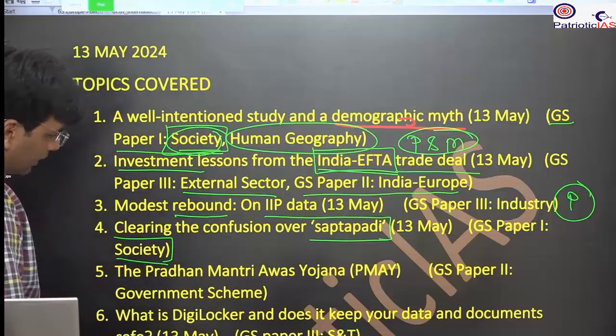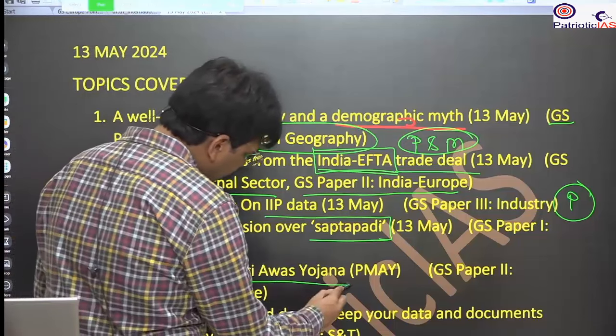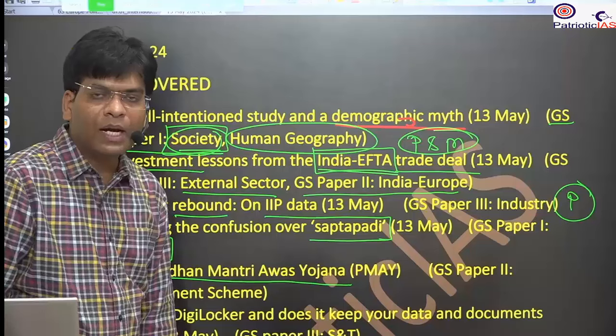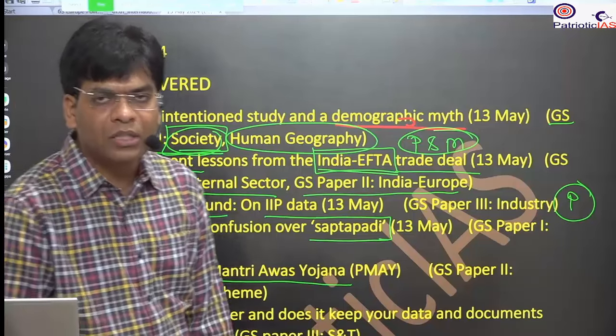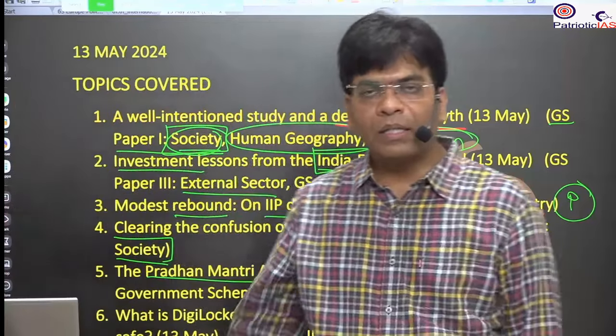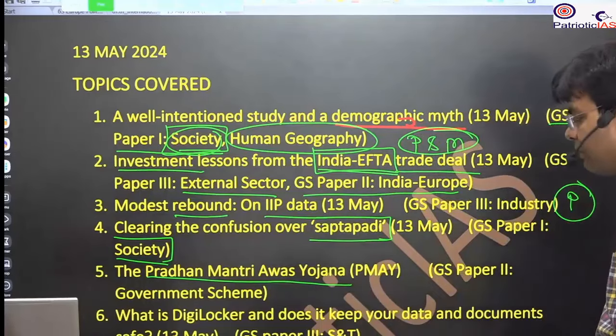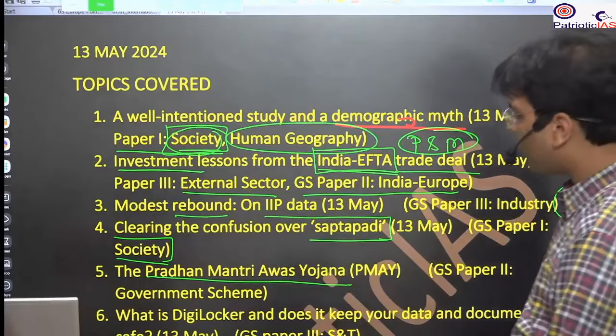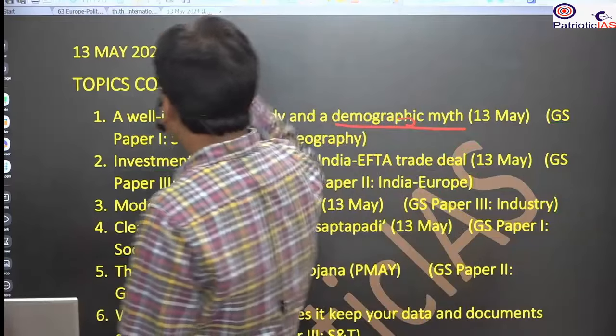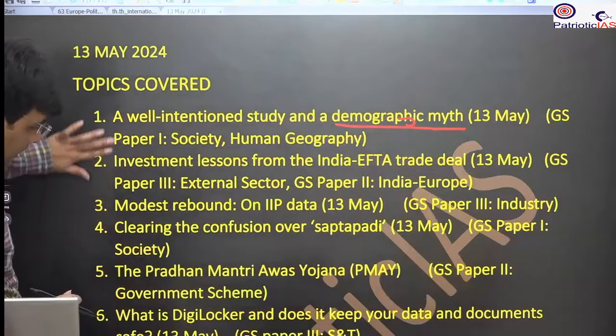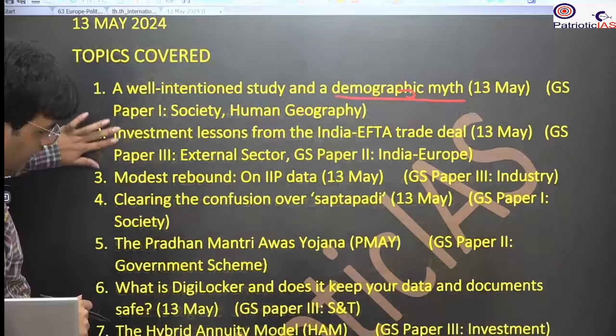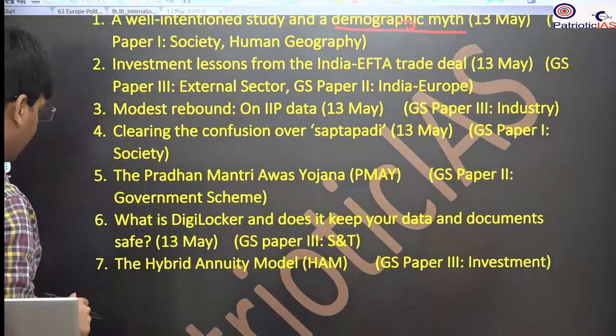Then we will study the Pradhan Mantri Awas Yojana. There is the Grameen part and the urban part, and we will see how housing for all works, what issues and challenges this scheme is facing, and what the condition of housing in India is. Then we will study what a digital locker is and whether it keeps your data and documents safe.